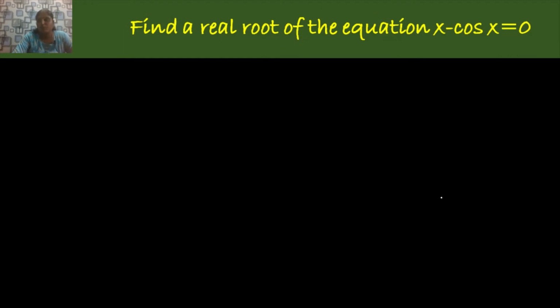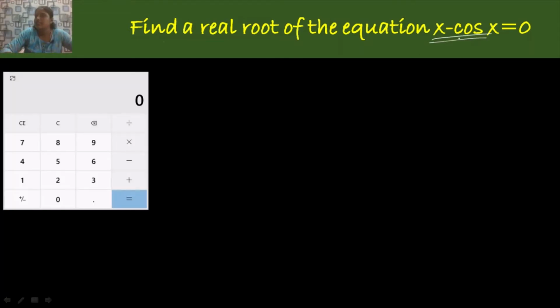Next we shall move on to one more problem. Find the real root of the equation x minus cos x is equal to 0. This is a transcendental equation because it consists of the cosine term, a trigonometric function. Trigonometric functions like sine, cosine, tan, secant, cosecant, cot. So if the equation consists of any of the terms like this, you have to take that as a transcendental equation, and also make sure that the mode of the calculator is in radian mode.